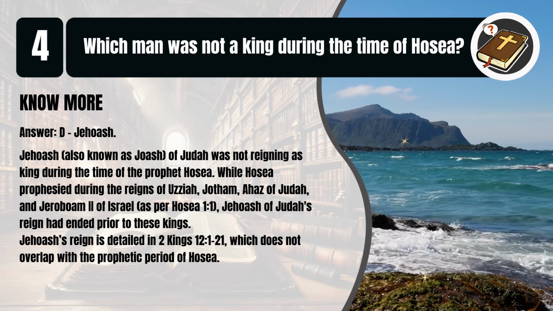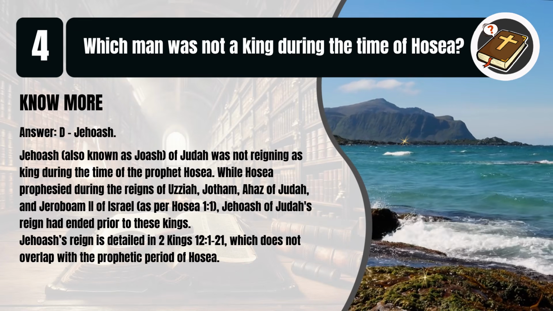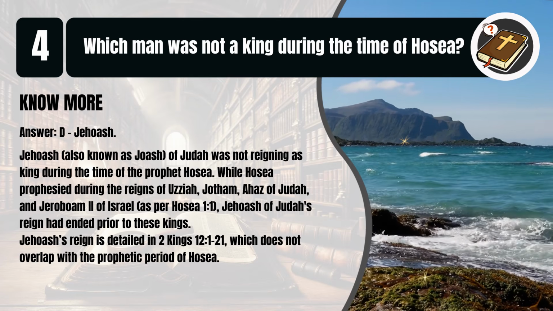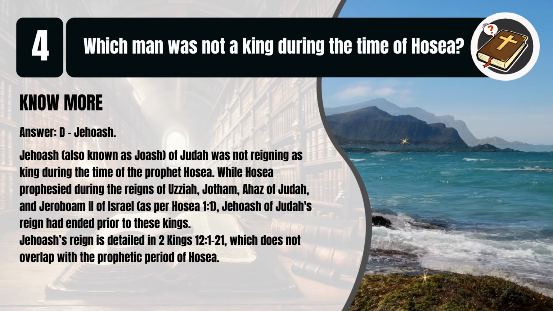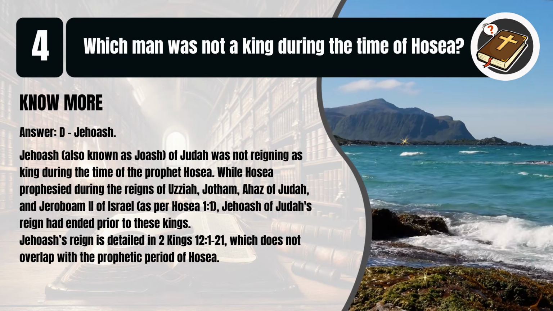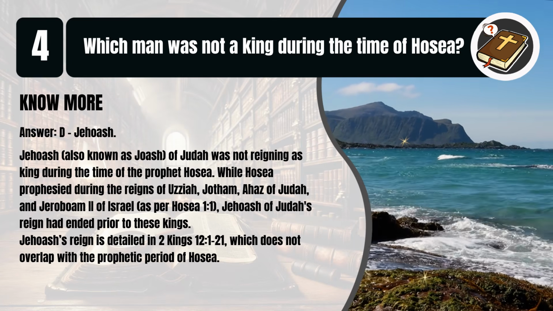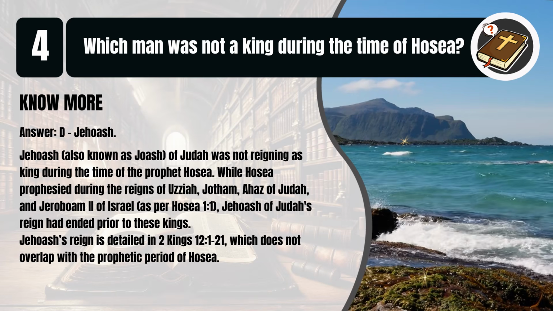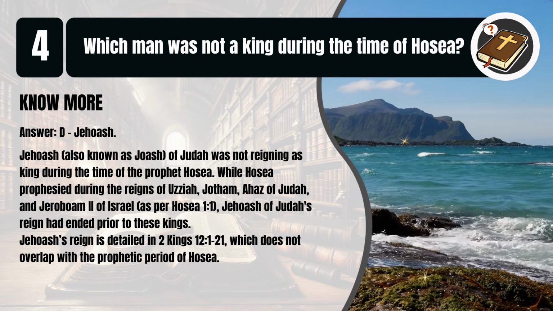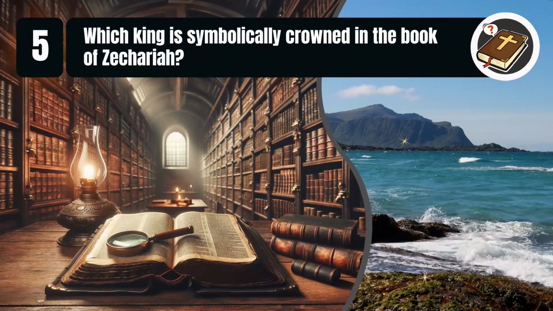That's D. Jehoash. Jehoash, also known as Joash, of Judah, was not reigning as king during the time of the prophet Hosea, while Hosea prophesied during the reigns of Uzziah, Jotham, Ahaz of Judah, and Jeroboam II of Israel. As per Hosea chapter 1, verse 1, Jehoash of Judah's reign had ended prior to these kings. Jehoash's reign is detailed in 2 Kings chapter 12, verses 1 to 21, which does not overlap with the prophetic period of Hosea.